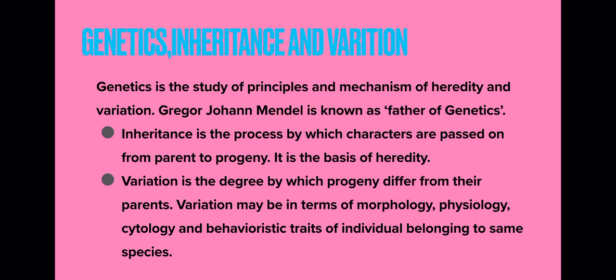In asexually reproducing organisms these differences are quite less, but in sexually reproducing organisms you will see these differences more. So variation can be defined as the degree by which progeny differ from their parents. Variation may be in terms of morphology, it may be in physiology.